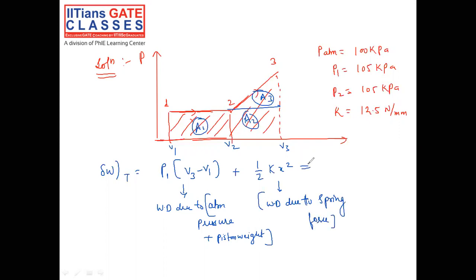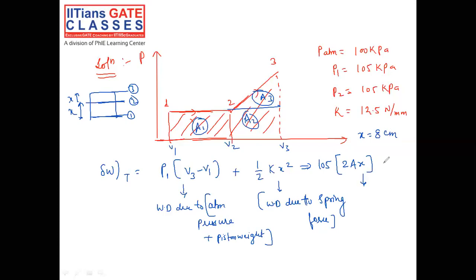Now, if you put the value, P1 is 105, and V3 minus V1 is nothing but 2 into A into X. Basically, if you see the piston cylinder element, there is a point number 1, point number 2, and point number 3, and X is, I am assuming, like this. So it is going to move up by 2x, where x is given as 8 centimeter. This value you calculate, plus half of kx square.